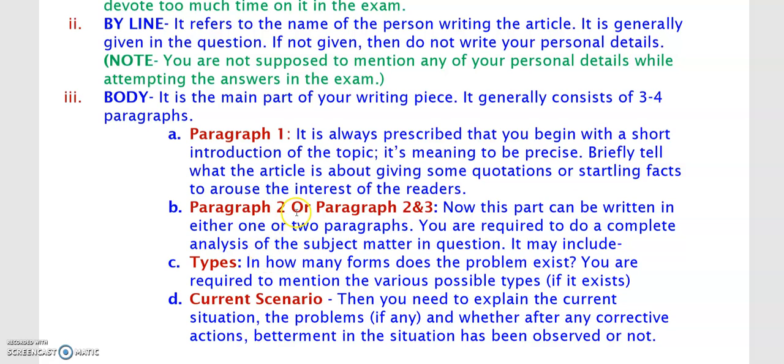Now paragraph 2, or sometimes we can make this paragraphs 2 and 3. Now this part can be written in either 1 or 2 paragraphs. You are required to do a complete analysis of the subject matter in question. Now we are going to discuss the topic that has been provided. So what should it include? Types. In how many forms does the problem exist? You are required to mention the various possible types.